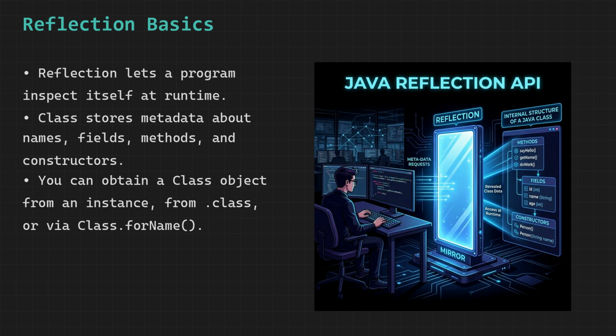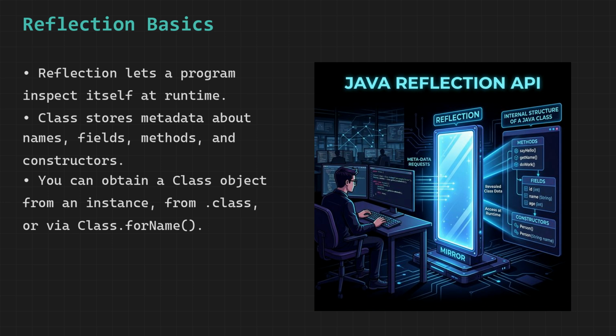There are three primary ways to obtain this class blueprint, and each one is useful in a different situation depending on what information you already have at runtime. The first way is when you already have an object instance in your hand, in which case you can simply call .getClass on that object and it will return its blueprint, which is the most straightforward and commonly used approach. The second way is when you already know the class at compile time, and in this case you can directly use the class name followed by .class, such as Robot.class, which immediately gives you the blueprint without needing to create an object, and this method is often used when you want metadata about a class without instantiating it.